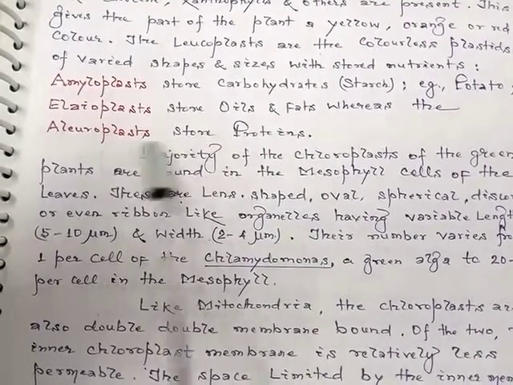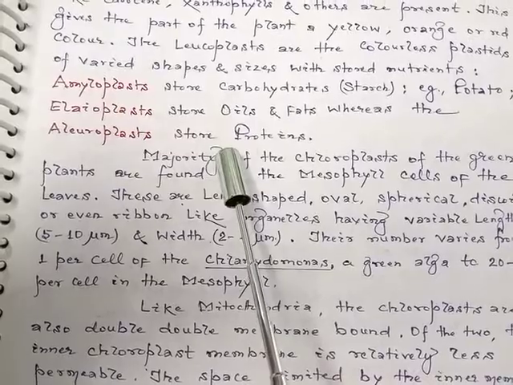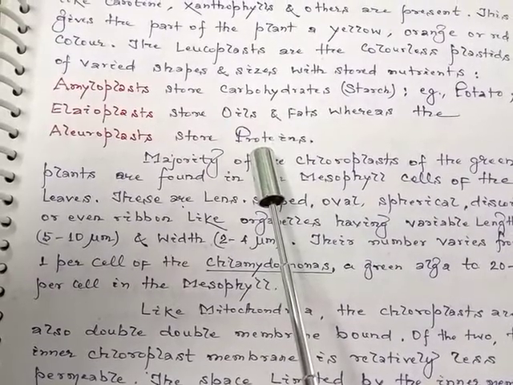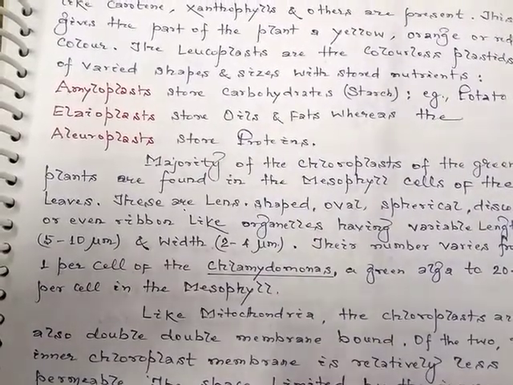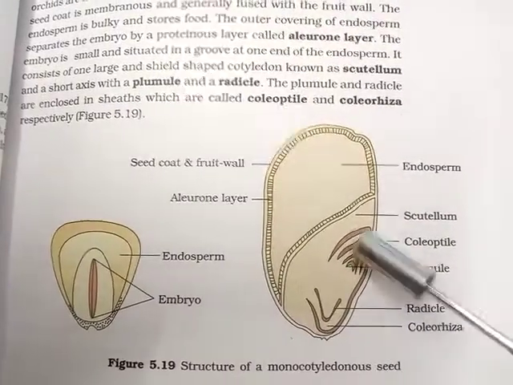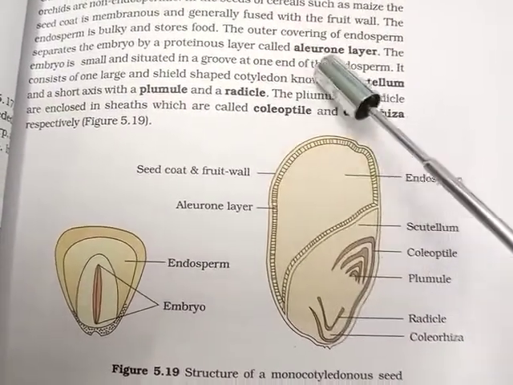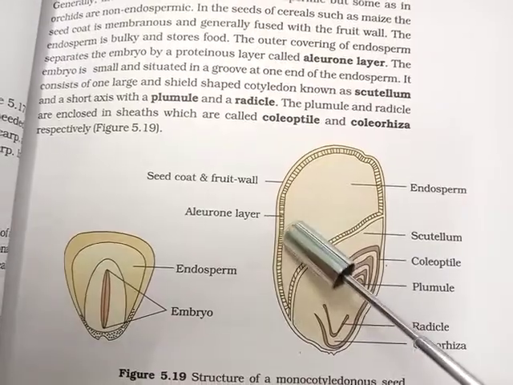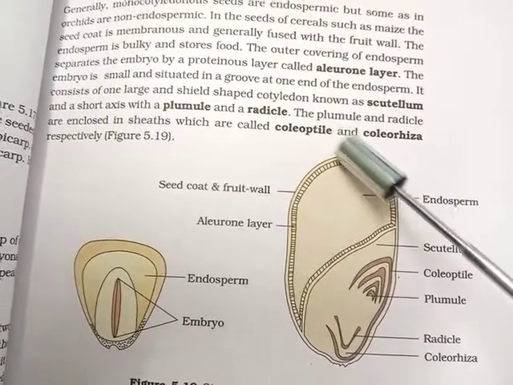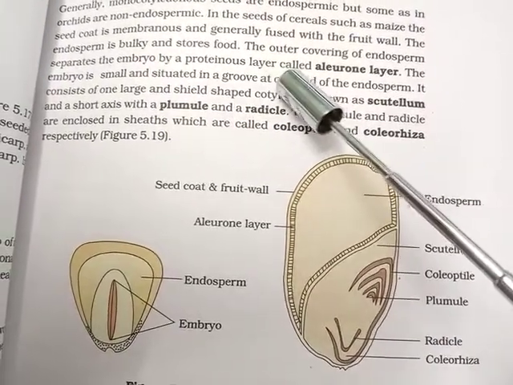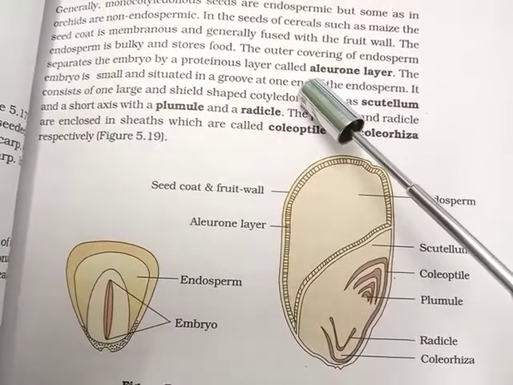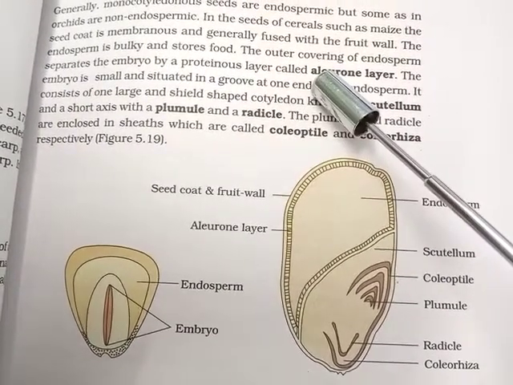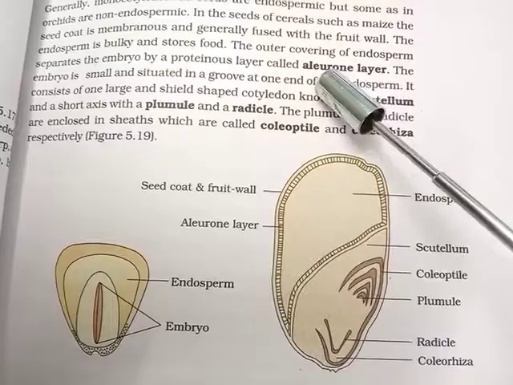Whereas the aleuroplast stores protein. For example, in the case of maize seed, the aleurone layer is a proteinous layer which stores food in the form of protein.